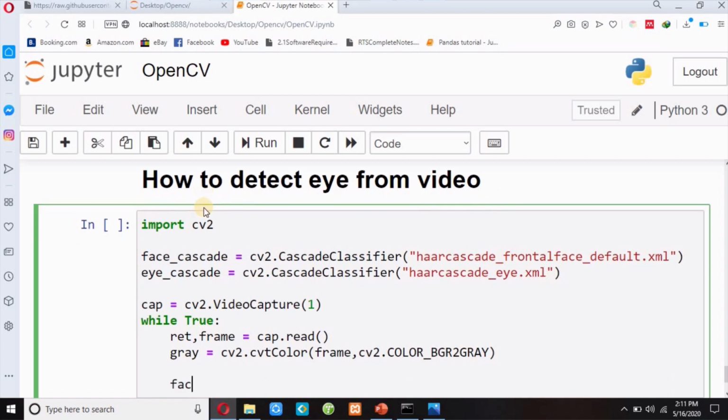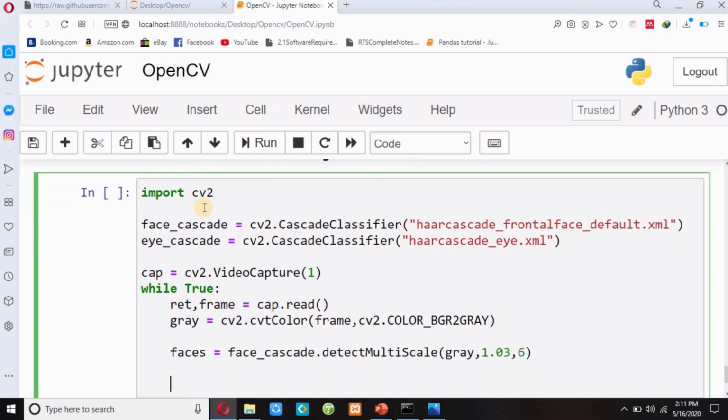I will use faces equals face_cascade.detectMultiScale to find the coordinates of faces. I will pass my gray image, and then the scale factor and the minimum neighbors, and then I will write for x, y, w, h in faces.